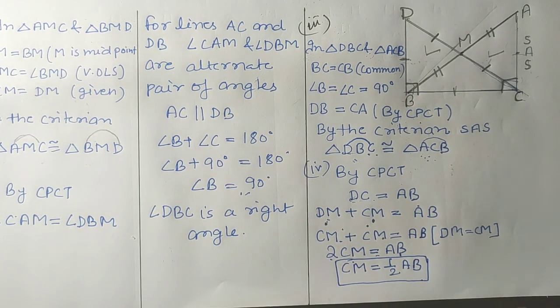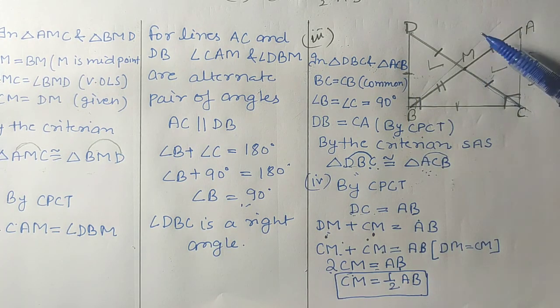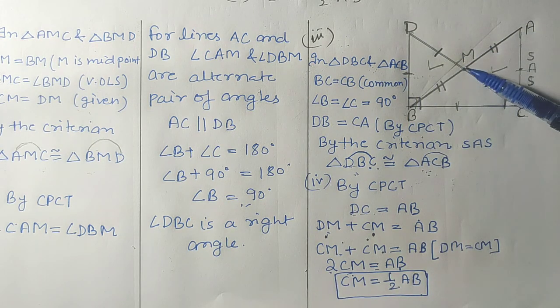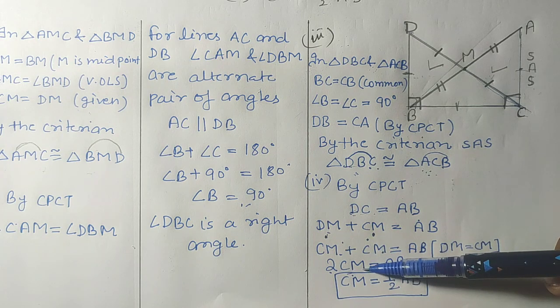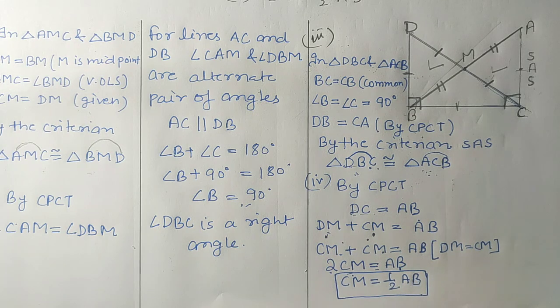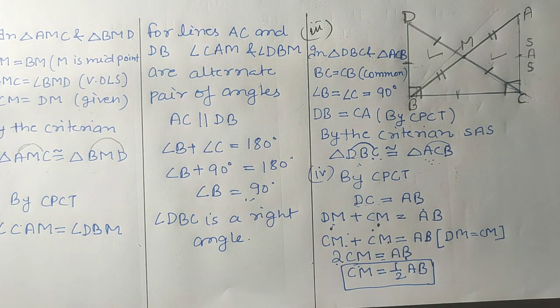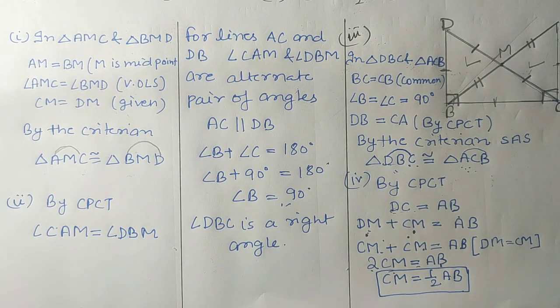Okay, how we have proved? Are you getting my point? Okay, firstly we have shown that DC is equal to AB by CPCT. After that, DC we have divided in two parts, DM and CM. DM is equal to CM, so at the place of DM we can write CM. So CM plus CM will be 2CM, and 2CM is equal to AB, means CM is equal to half of AB. Okay, students, so this is the solution of the last question of this exercise. Okay, that is question number 8 of exercise 7.1.